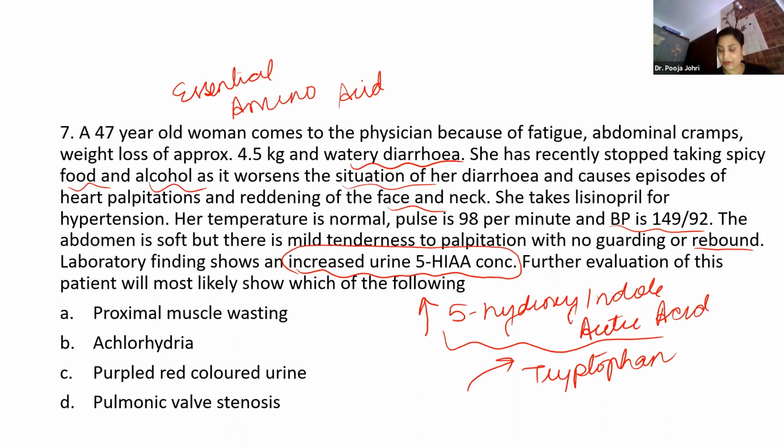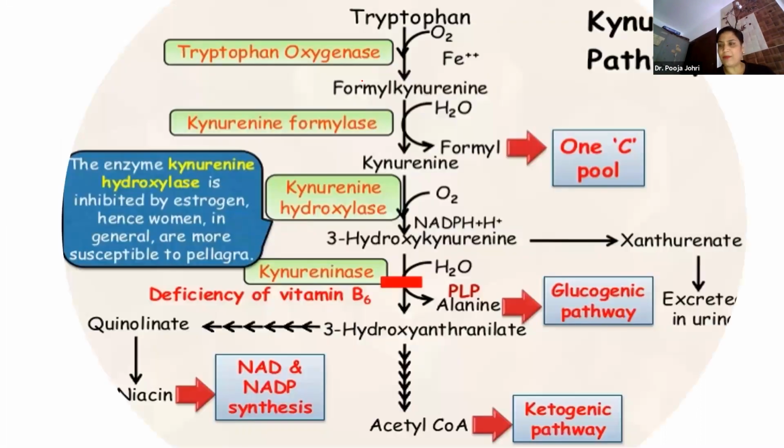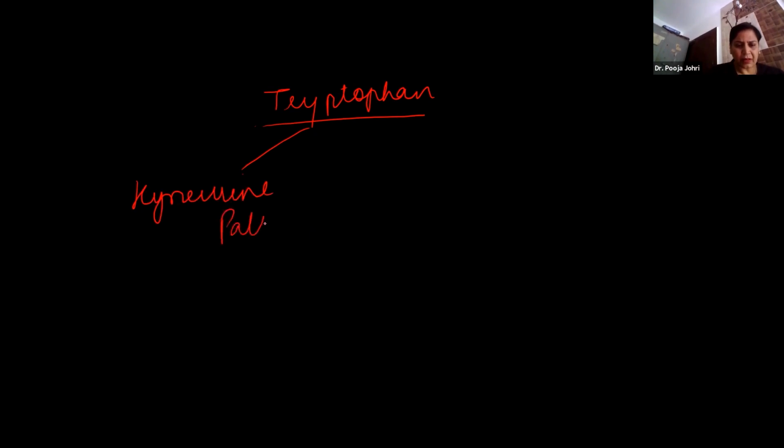If we look at the pathway, tryptophan undergoes two types of pathways. One is the kynurenine pathway, and second is the serotonin pathway.